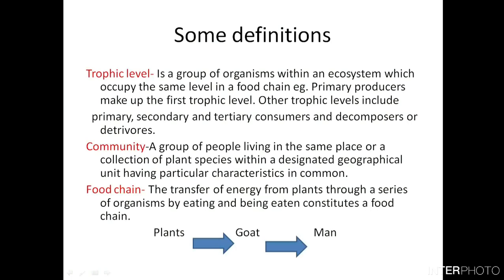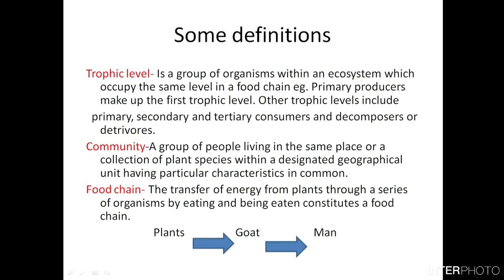Now if you look at the plants, the plants are the producers. They get their energy from the sun, and they store it in their leaves and stem. This energy which they have stored will be eaten by the goat, so the energy from the plants is transferred from the plants to the goat. Not all the energy which the plants have collected from the sun will go to the goat.